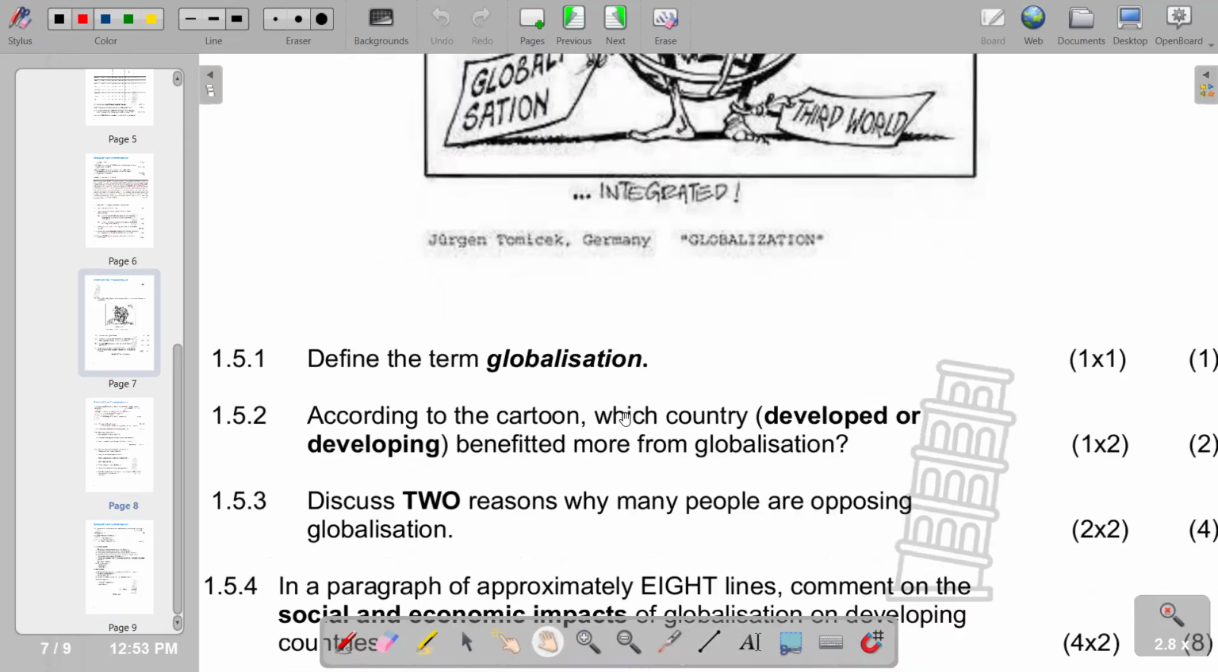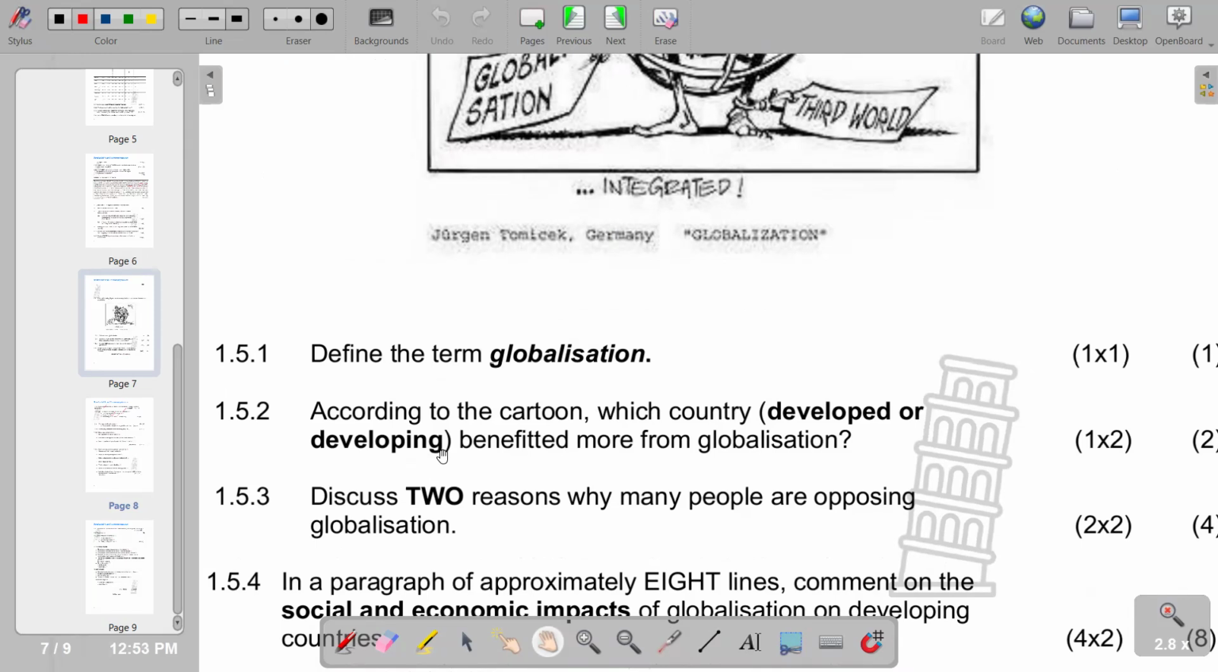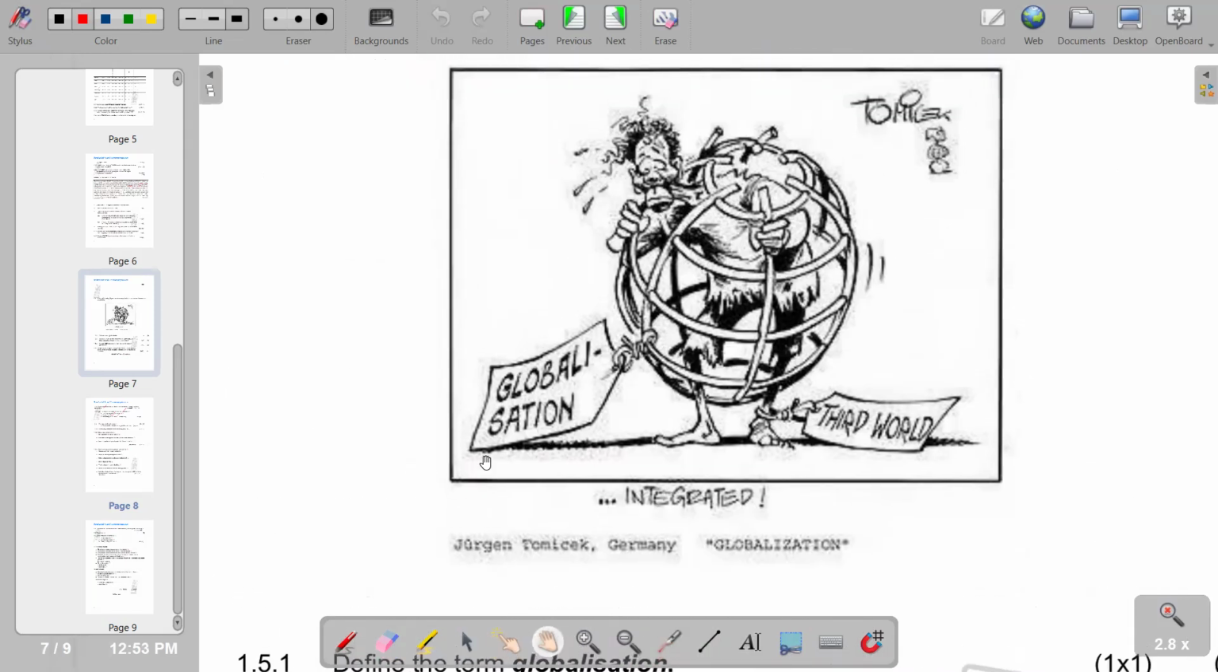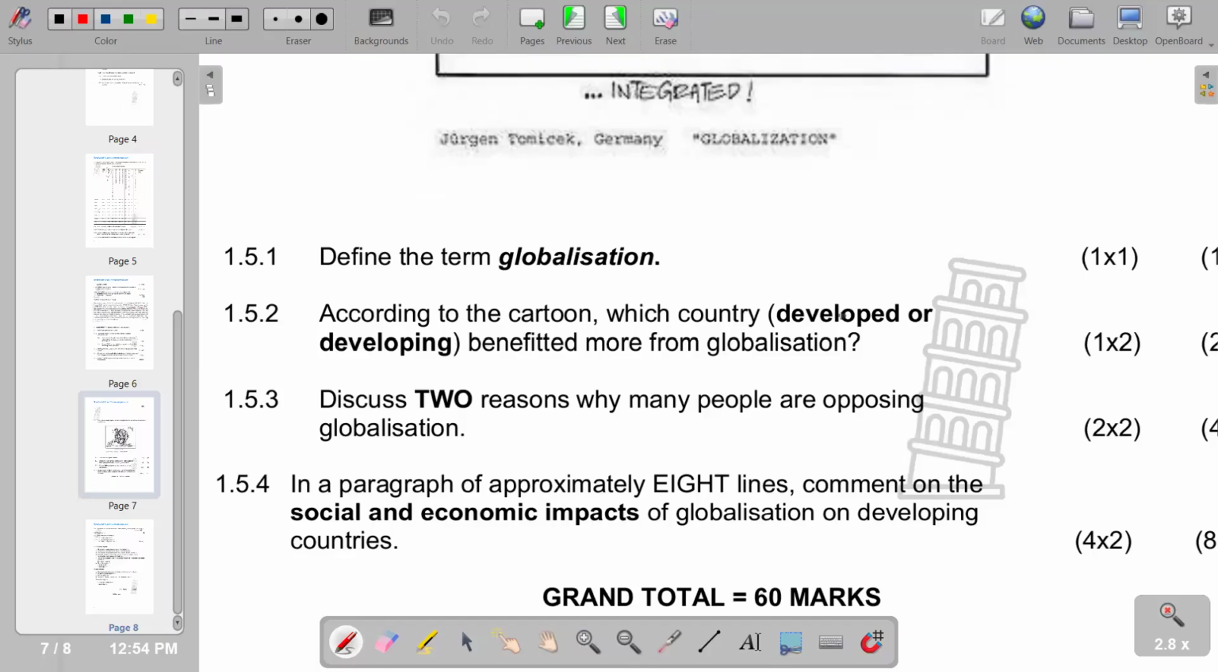According to the cartoon, which country, developed or developing, benefited more from globalization? So we see we've got a cartoon that we have. We've got the third world written on it, attached to the leg, and then in terms of that, we can respond to the question. So the correct response is developed.